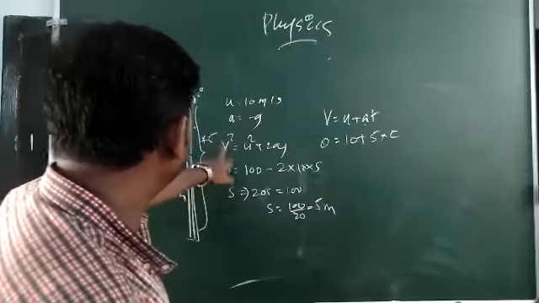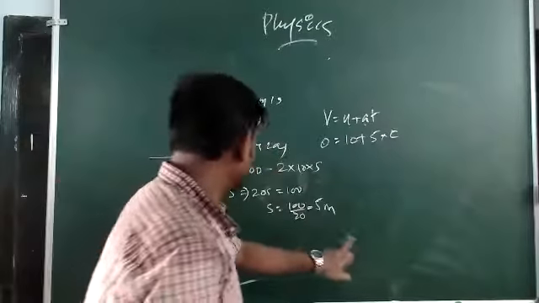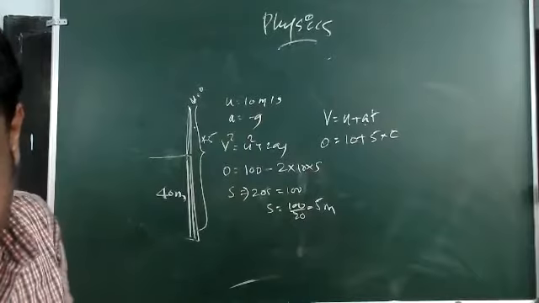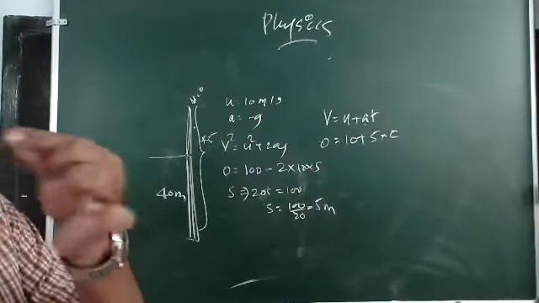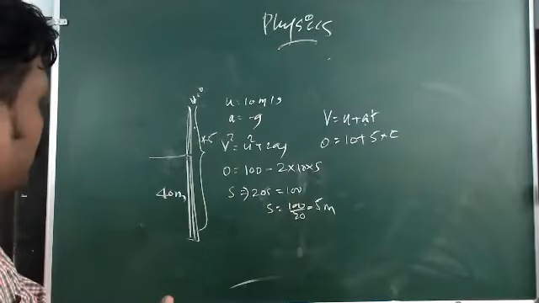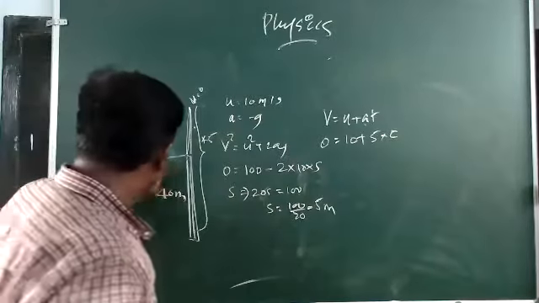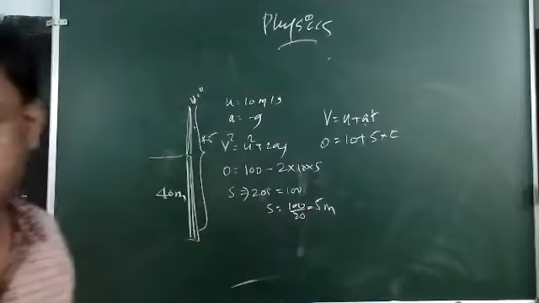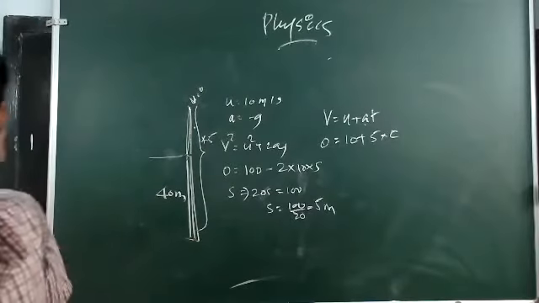Sorry, it is taking 40 meters from here. From 40 meters, it travels a distance of 5 meters in the upward direction.